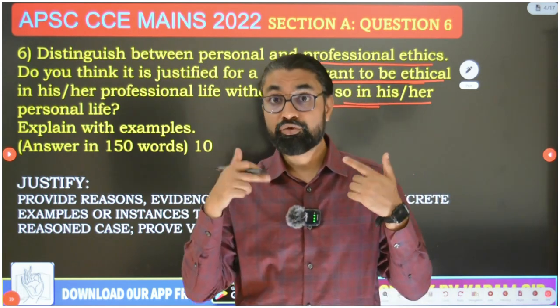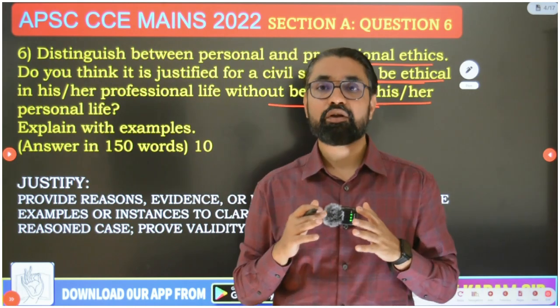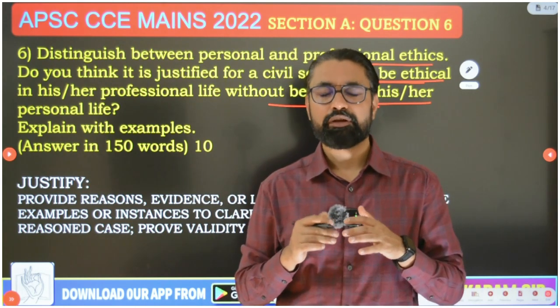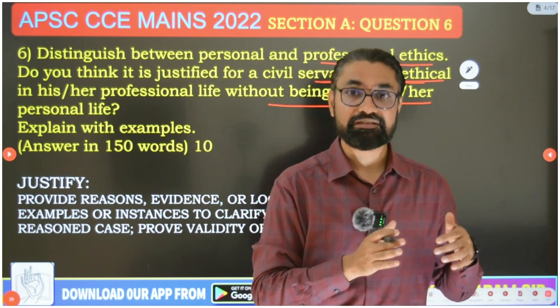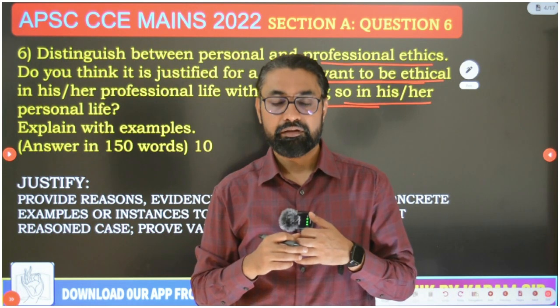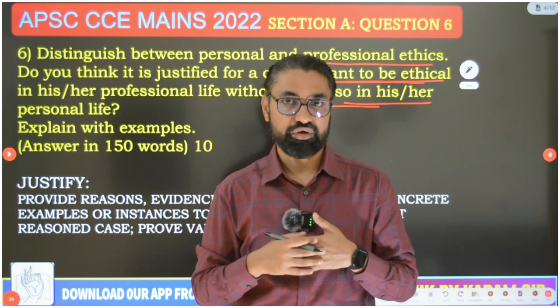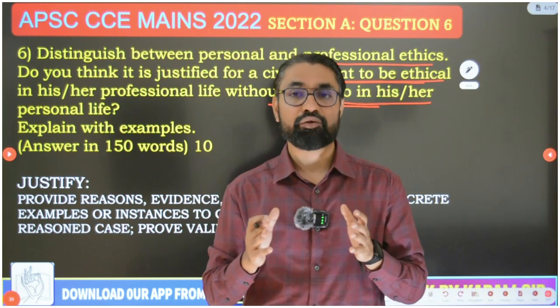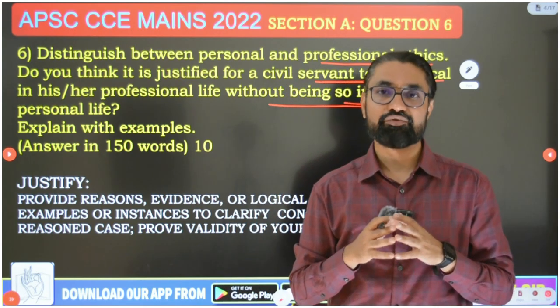So the unity of virtue exists. It's an all-or-nothing affair, and that's why a person or bureaucrat who is bad in personal life can never be good in administrative life. You have to write that, and then you have to provide an explanation for it. That's why this dichotomy is very problematic, and you have to justify it.